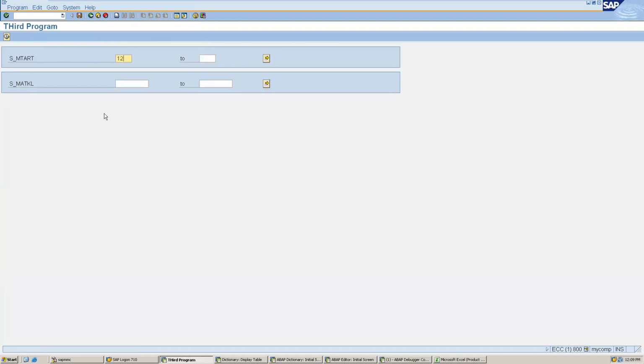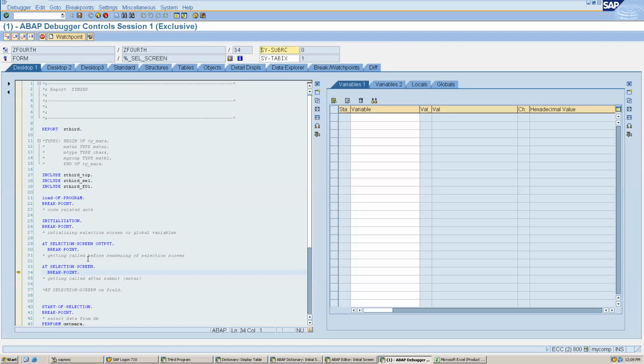When I enter something and press enter, you can see at selection-screen is getting called. When I press F8, at selection-screen output is called again, because my screen is rendered. So before rendering it is called, and this is called after rendering. This is very important to understand. Why is this called again? Because my screen has re-rendered, because it is reloading.